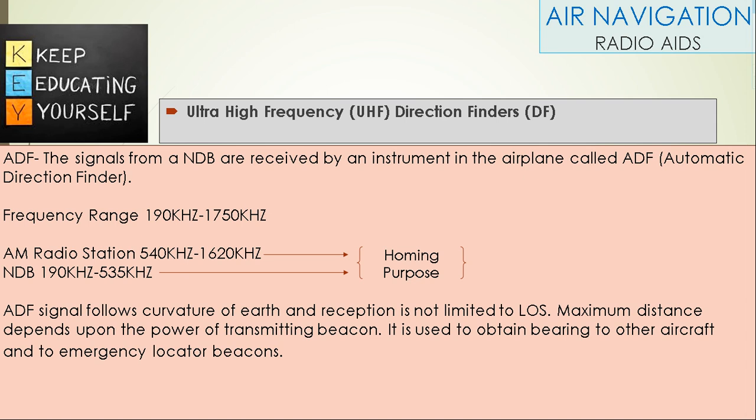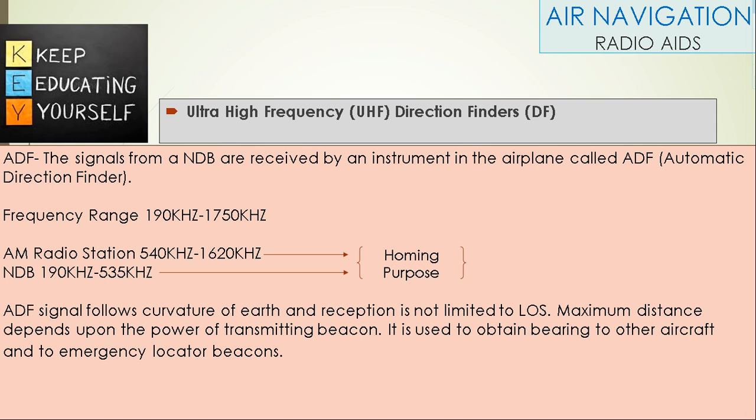Automatic direction finder. The signals from NDB are received by an instrument in the airplane called ADF. It operates on a frequency range from 190 kHz to 1750 kHz. The range of NDB is 190 kHz to 535 kHz. AM radio stations operate between 540 kHz and 1620 kHz. These two bands are used for homing purposes.